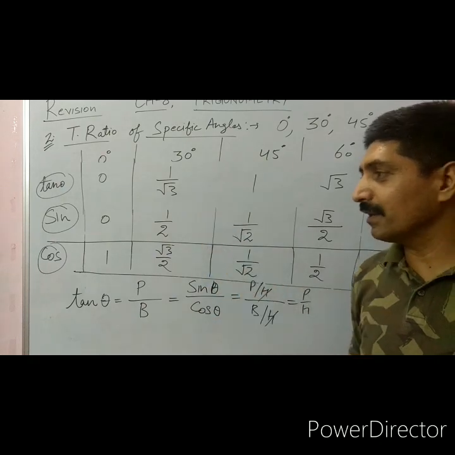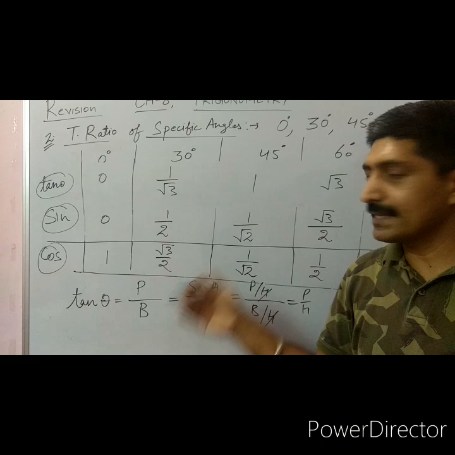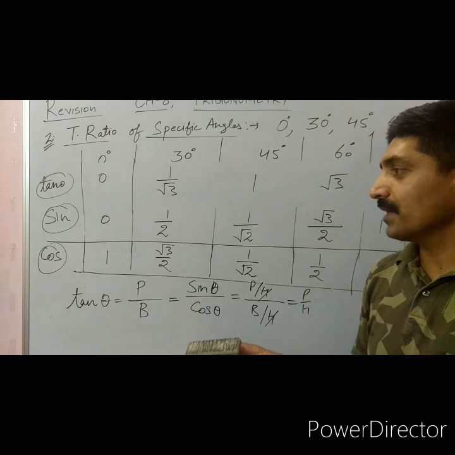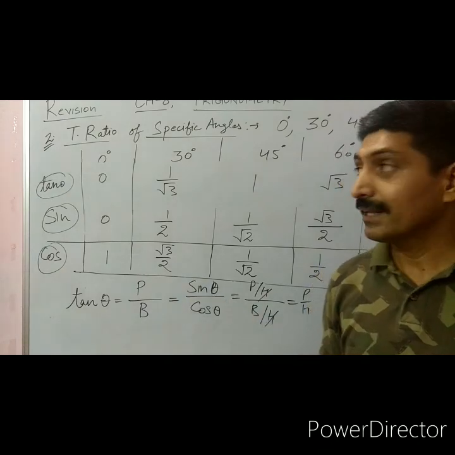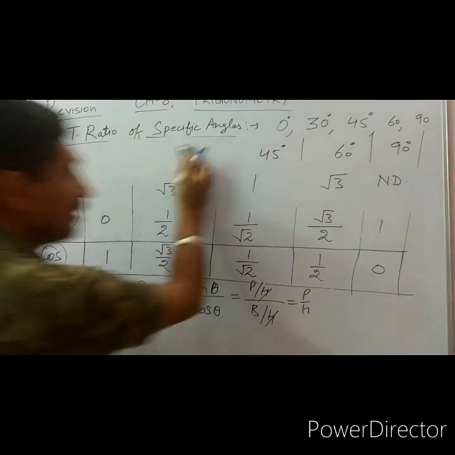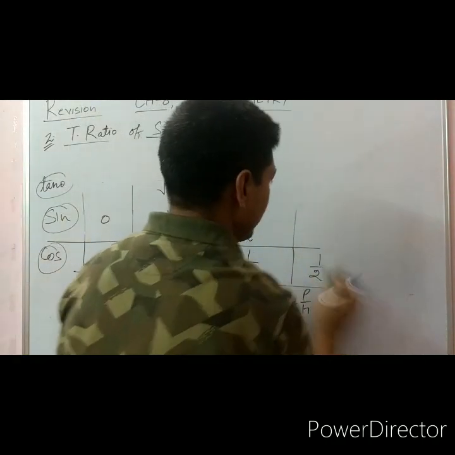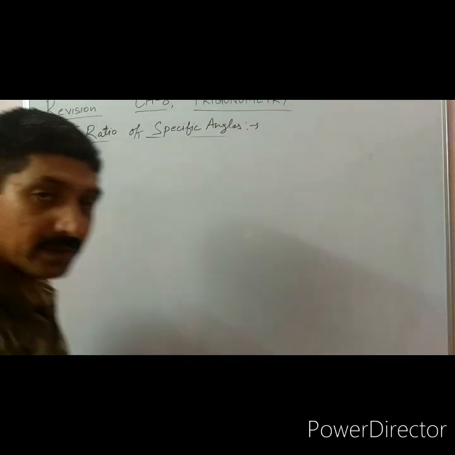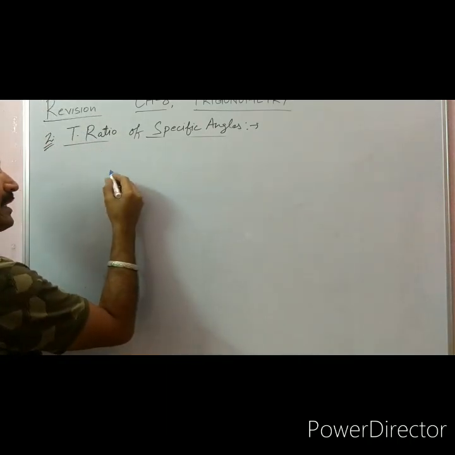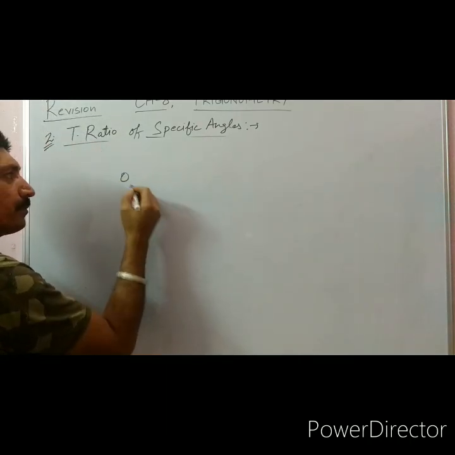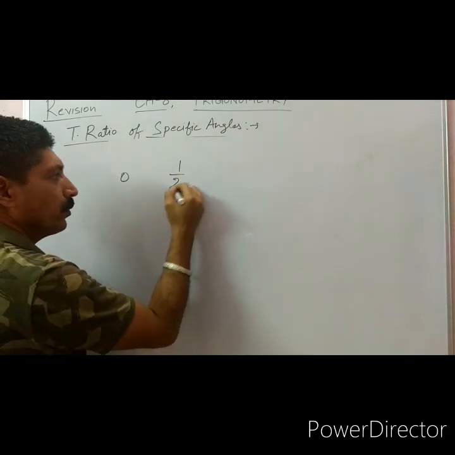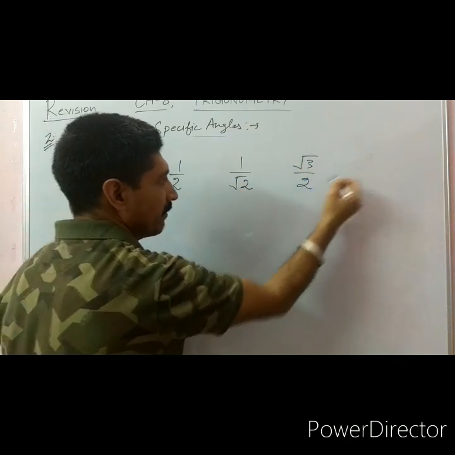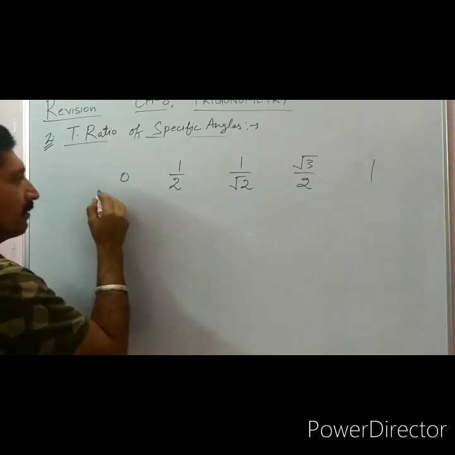So it is very important to remember these trigonometric ratios. No need to make a table and waste the time in the exam especially, right? These are very simple and used so many times in this chapter and the next chapter. Let me make the table now in a very simple way. So I hope you have remembered. First, 0 degree, sine 0 is 0. Then we have 1 by 2, 1 by root 2, we have root 3 by 2 and we have 1.